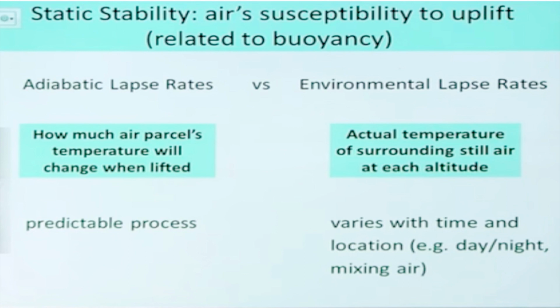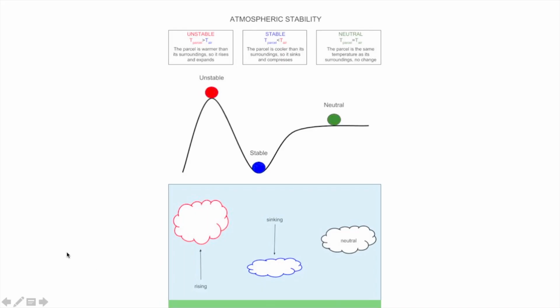You know the ideal gas law, right? PV equals nRT. We know that pressure is a function of temperature, so if pressure decreases, then temperature also changes. If pressure decreases, the parcel will expand, and if there is expansion, the molecules are wide apart, so there is less kinetic energy, and the less the kinetic energy, the lower the temperature.